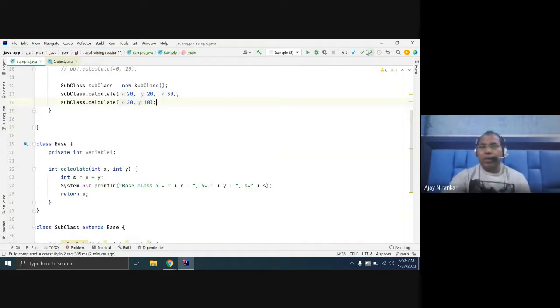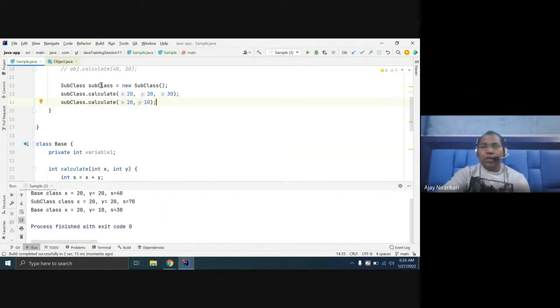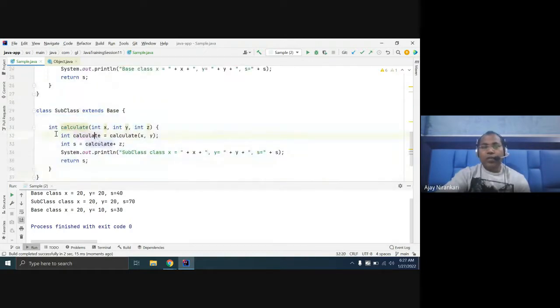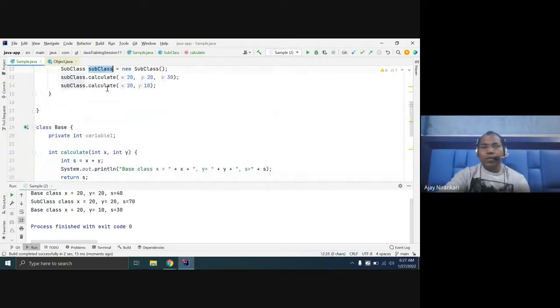This concept I discussed last time: one subclass can define multiple methods. In this class you have defined only one method, calculate, which takes three arguments. But from this object you can invoke method one and method two as well.